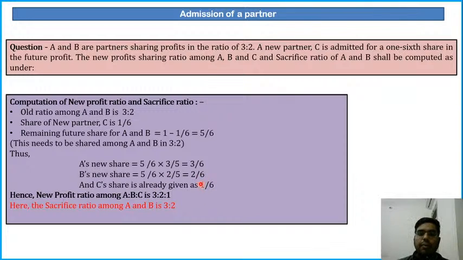This 1/6 is the gain of C. Clear? Now the new profit sharing ratio is 3:2:1. So the sacrifice ratio among A and B is 3:2.